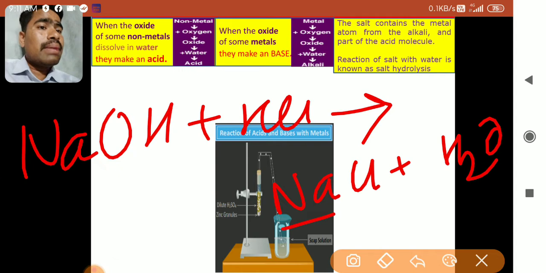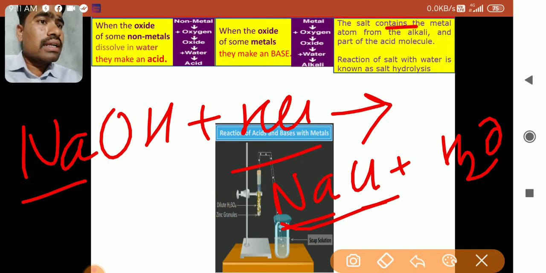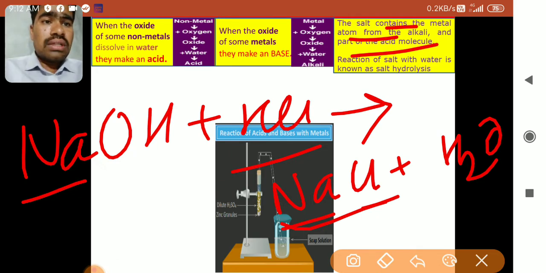The Na part has come from the base, and the Cl part has come from the acid. So NaCl, sodium chloride, is a salt formed from this reaction. Cl is from the acidic part and Na from the basic part. So the combination of acid and base forms a neutral product, that is salt.